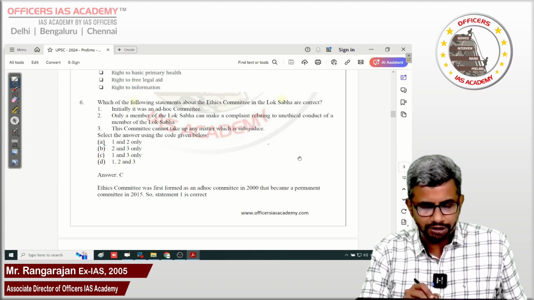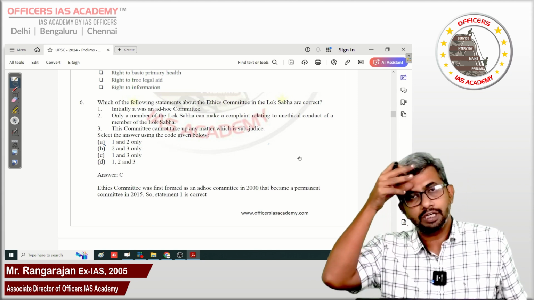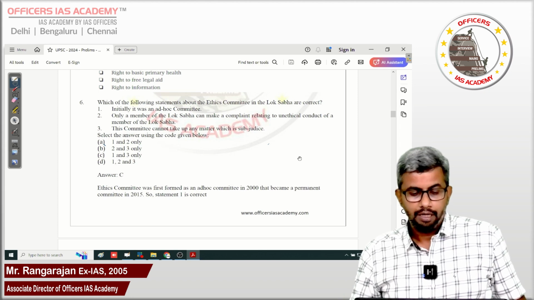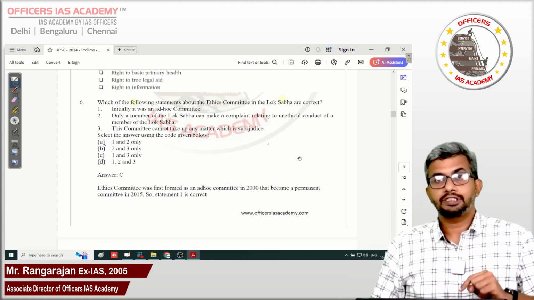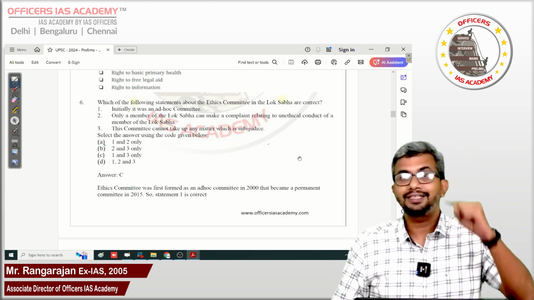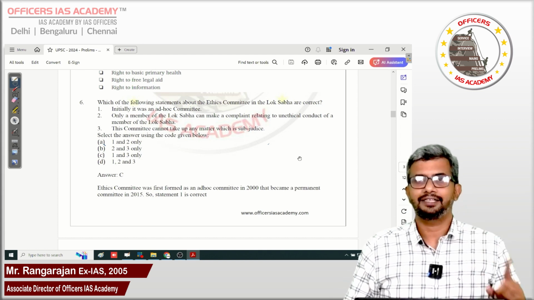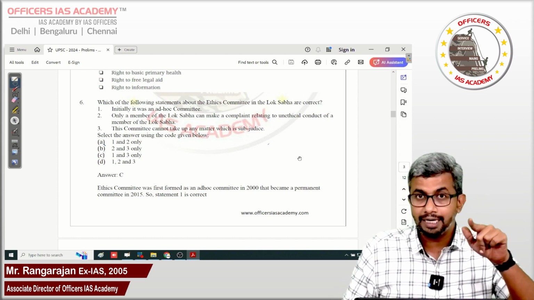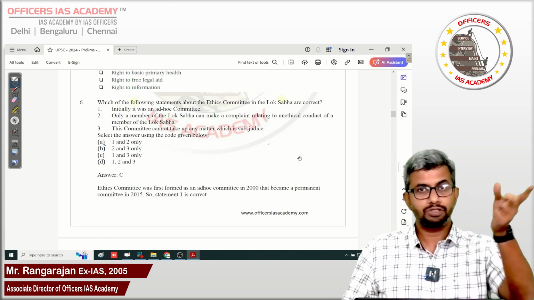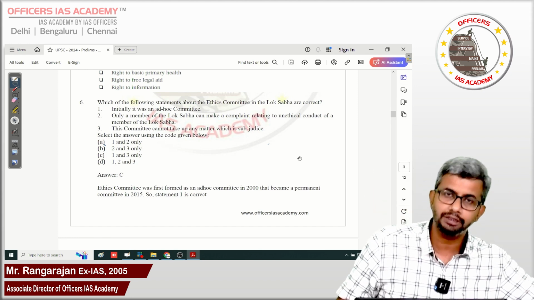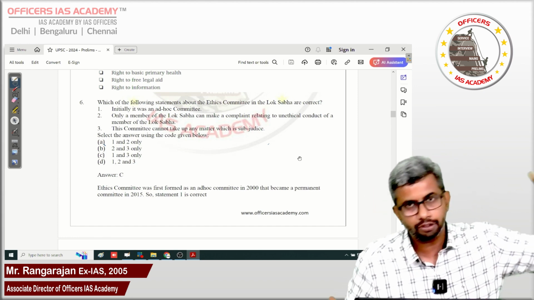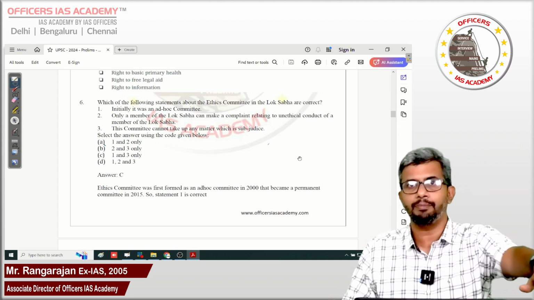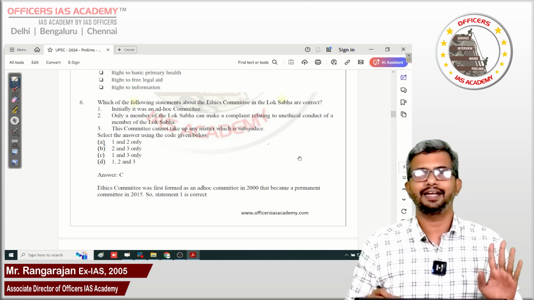So the answer for this is, it was an ad hoc committee originally formed in the year 2000, then made permanent only in 2015. It will not take up a matter which is sub judice. So first and third statements are correct. Second statement is incorrect because anybody can complain, but the complaint has to be only through a member of Lok Sabha. So an outsider, in fact in the Mahua Moitra case, an outsider had lodged a complaint through a member of Lok Sabha, or a member of Lok Sabha himself or herself can also complain. So the second statement is incorrect, guys.